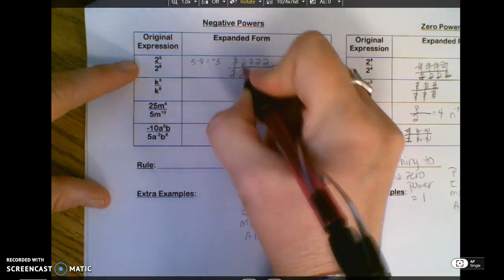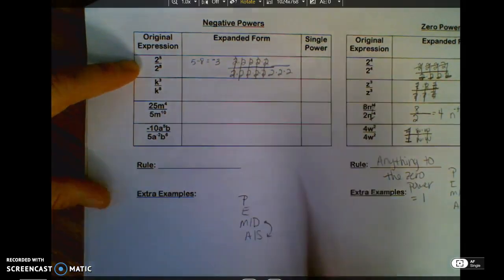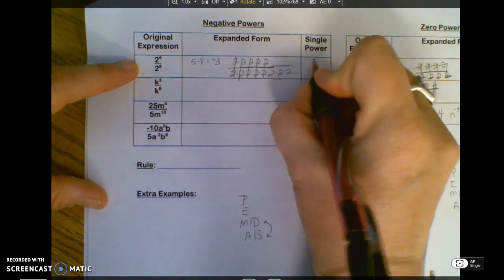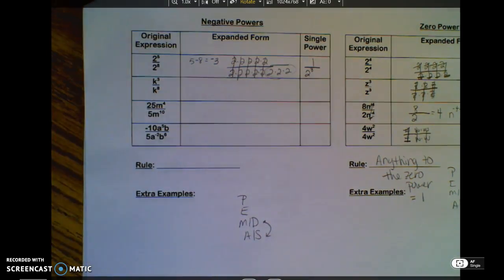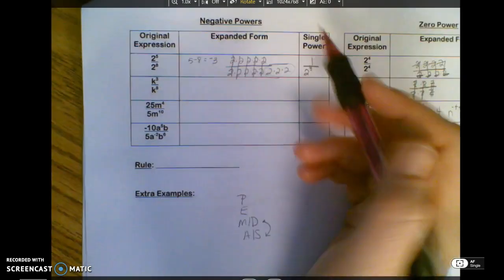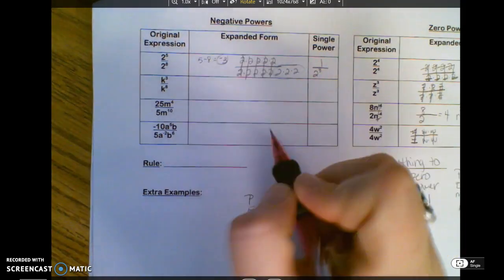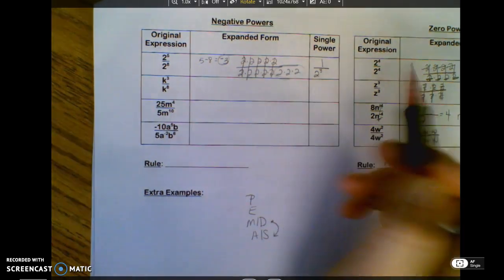Okay, anything divided by itself, we know, is 1. How many do I have left? I have 3 of them. But they are in the denominator. So when I write the 2 as the base, I have to put this in the denominator. Now, that being said, when I have a negative exponent, I need to move it. I'll explain that in a second. These were left in the denominator.